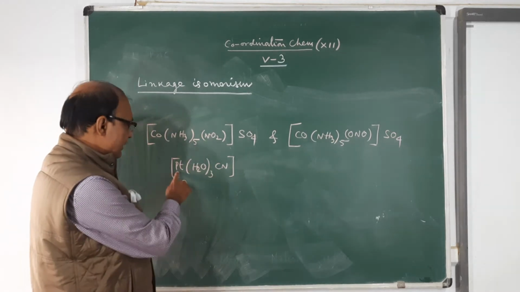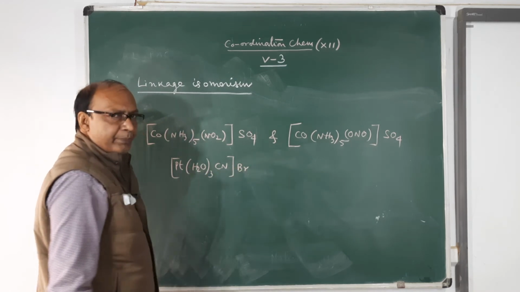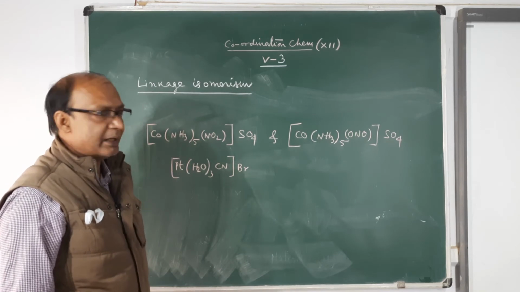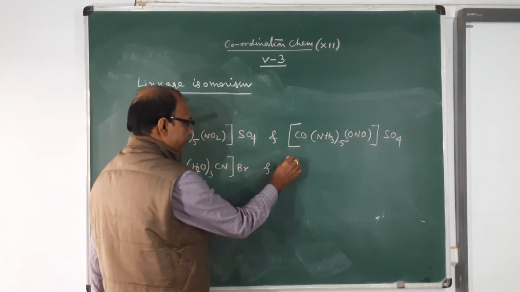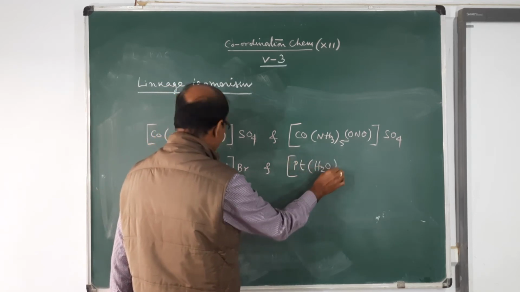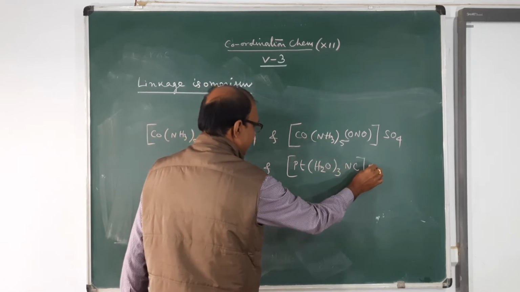So platinum is +2, the ligand is -1, so give one more -1, Br or Cl or NO3 as you like. This and Pt(H2O)3(NC)Br.